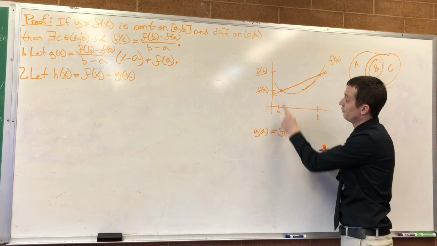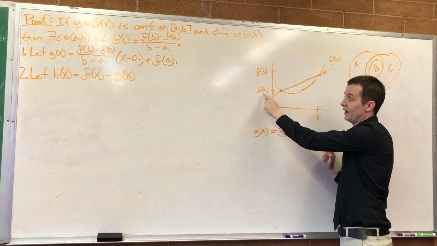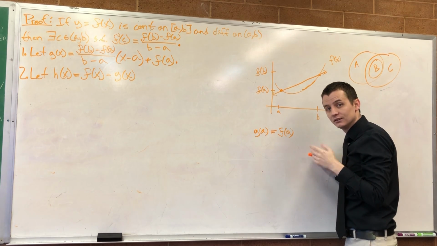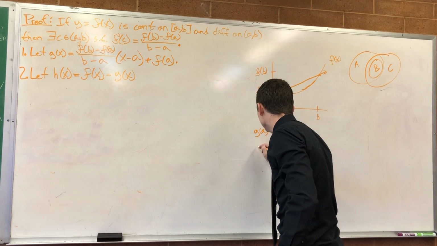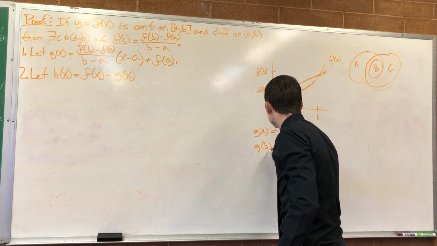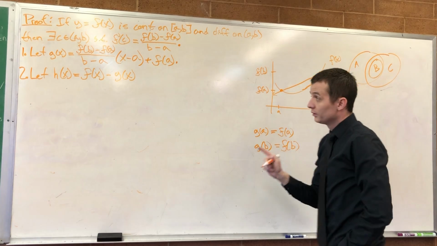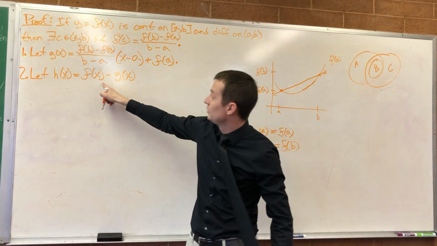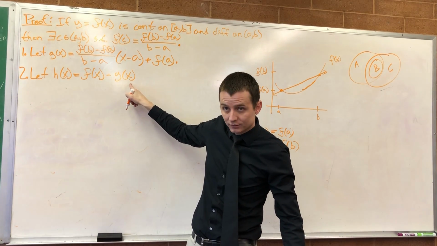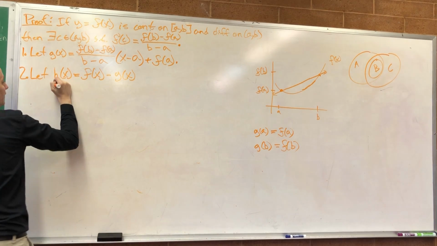What's the height of our line at A? It's f of a, right? What's the height of our line at B? f of b, right? So, if I define h of x equal to f of x minus g of x, what does h of a equal?